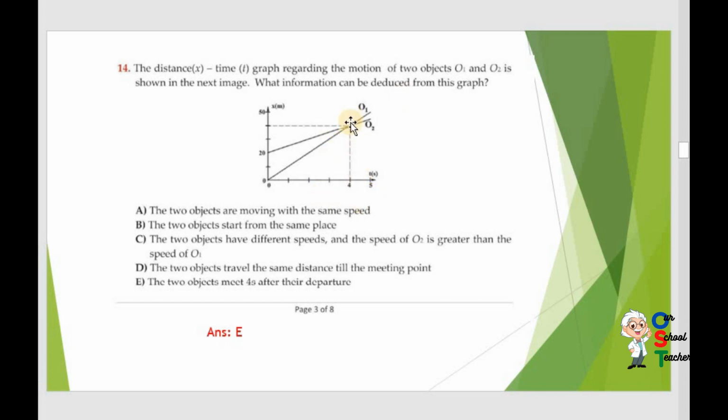This is 4 and this is the meeting point, and both O1 and O2 meet at that point where 4 seconds is written. You can see there is a dotted line and they have shown the meeting place. So the two objects meet 4 seconds after their departure. E is the correct option.